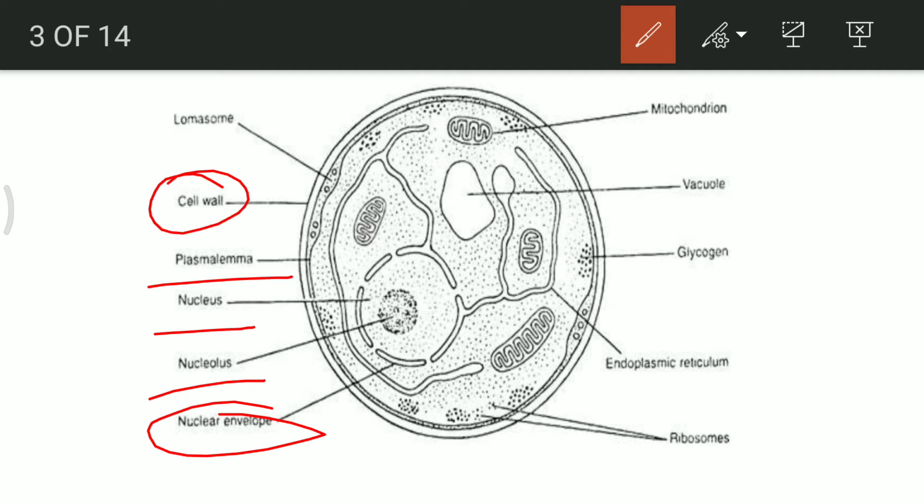Cell wall is made up of chitin, and the cell wall has presence of lomasomes. Lomasomes are structures which secrete some crystals or granules which separate the cell wall and the plasma membrane of the fungus.